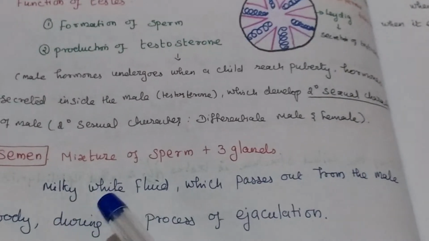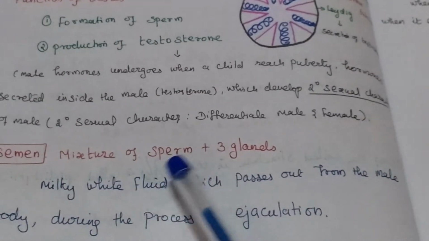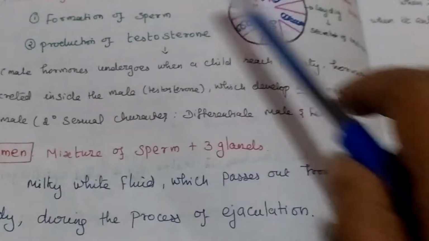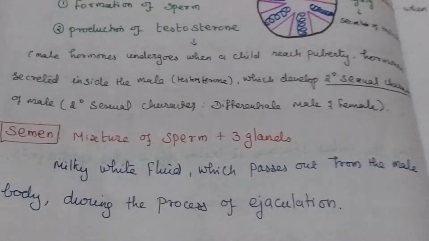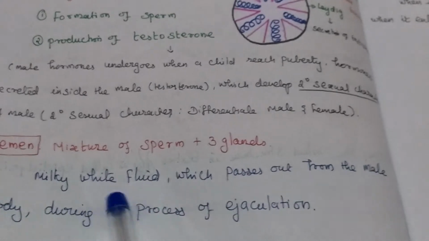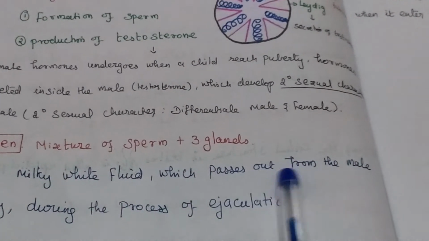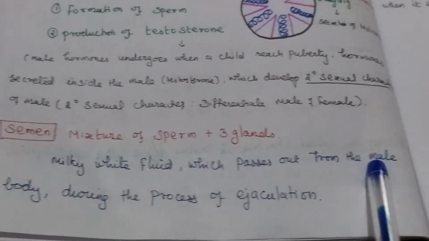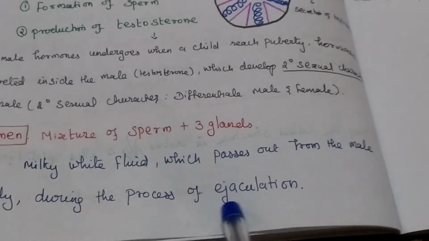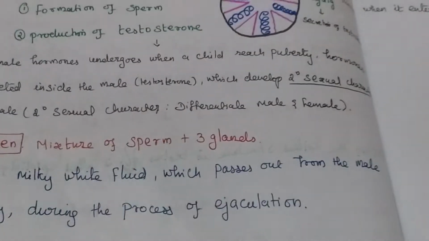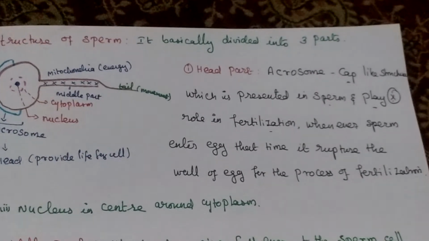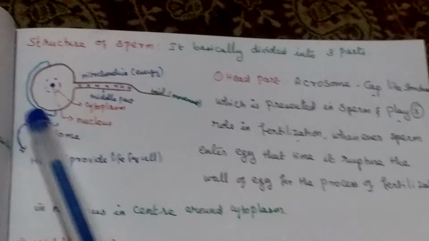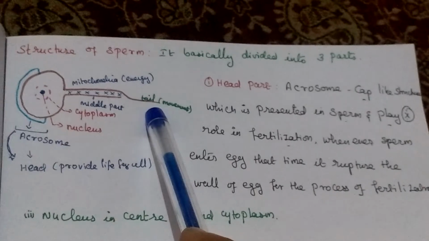Then semen. What is semen? It is the mixture of sperm and the secretions of these three glands. It is the milky white fluid which passes out from the male body during the process of ejaculation. Then the structure of sperm. It is basically divided into three parts: head part, middle part and tail part.